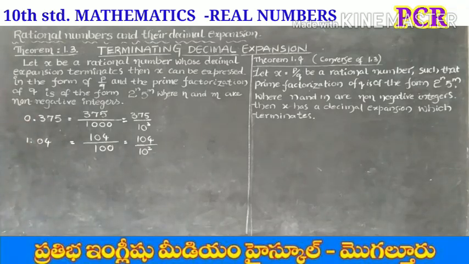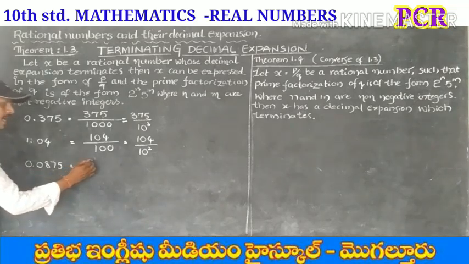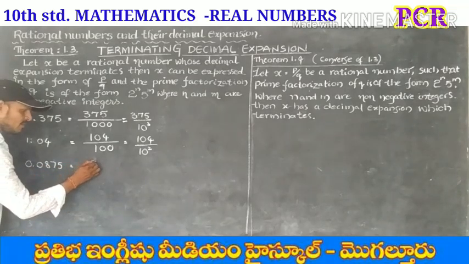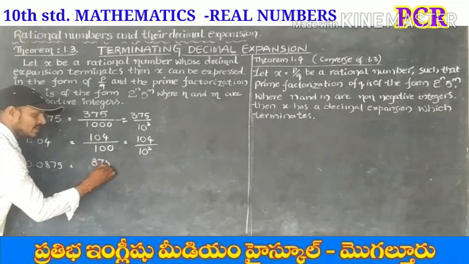Now another number, 0.0875. Write the number without the decimal: 875.